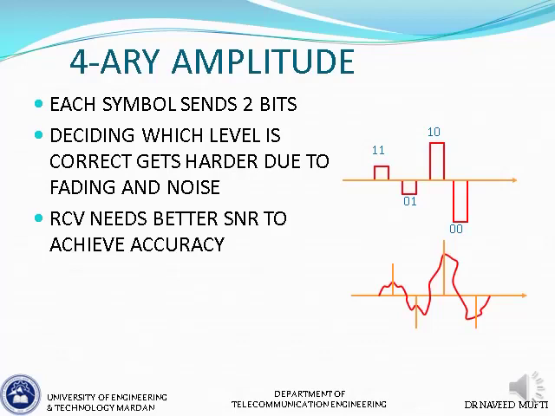but the drawback is that deciding which level is correct gets harder due to fading and noise. If there are a lot of levels, then they are close to each other, and even a little bit of noise or fading can cause the receiver to make errors. So as we increase the value of M, the receiver needs a better signal to noise ratio to achieve accuracy and to improve its error performance.